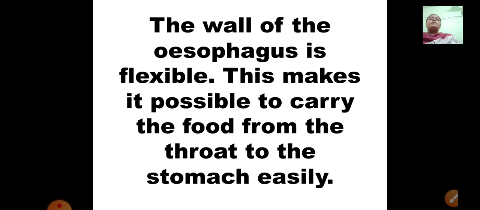This food passes through the throat into the esophagus. And where does the food in the mouth pass? Through the throat, through the help of the esophagus, and then it reaches your stomach. The wall of the esophagus is flexible. This makes it possible to carry the food from the throat to the stomach very, very easily. The esophagus is very, very flexible. It is fixed in one particular place, but it is flexible. So whatever you eat, whatever you drink, it is easily passed through the tube, to the stomach.